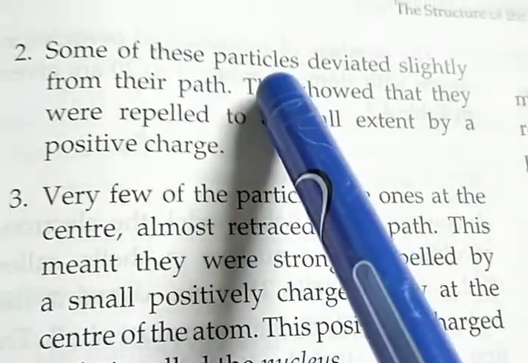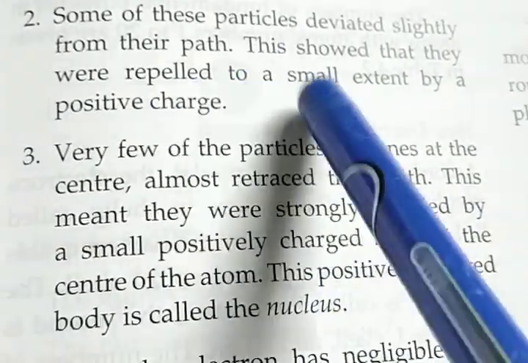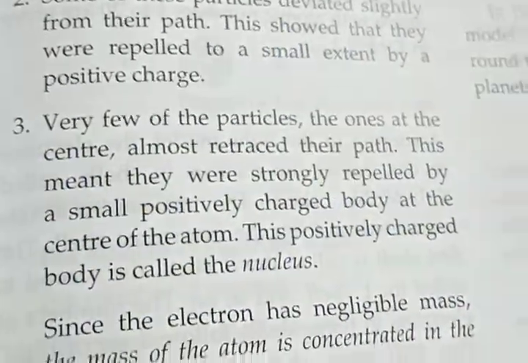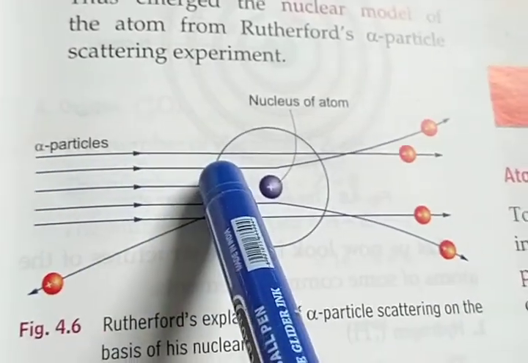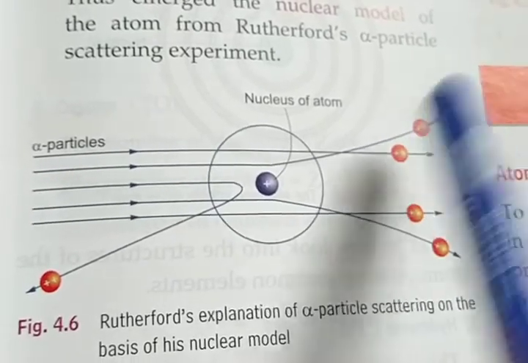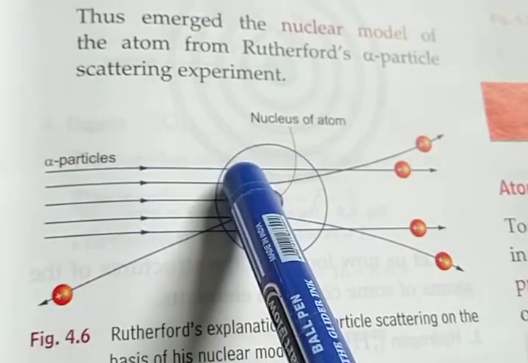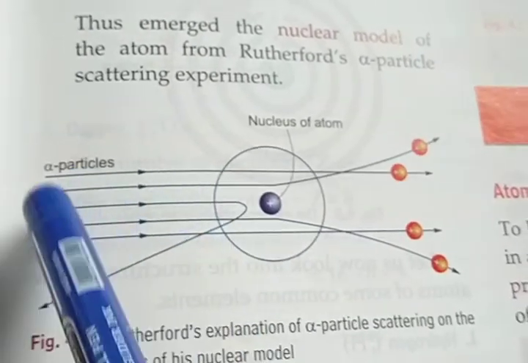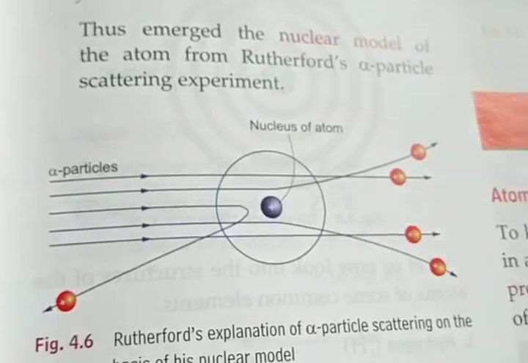Second point: some of these particles deviated slightly from their path. This showed that they were repelled to a small extent by a positive charge. So look at the figure once again. Some of the alpha particles were deflected from their path. I mean, at the center there is something by which they are attracted or repelled. That's why the alpha particles mostly deviated from their straight path.